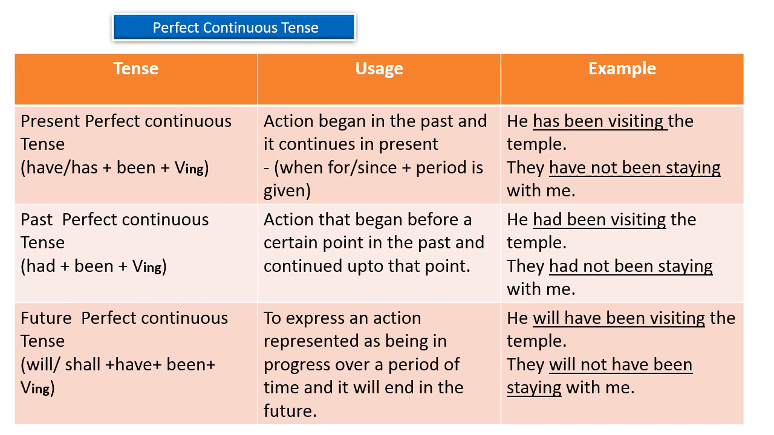It shows the action is in progress over a period of time, and that period indicates future time. In future times, he will have been doing the same action that will continue in the future. So here will have been plus the continuous form, that is the ing form of the main verb, is used. Next sentence: they will not have been staying with me.